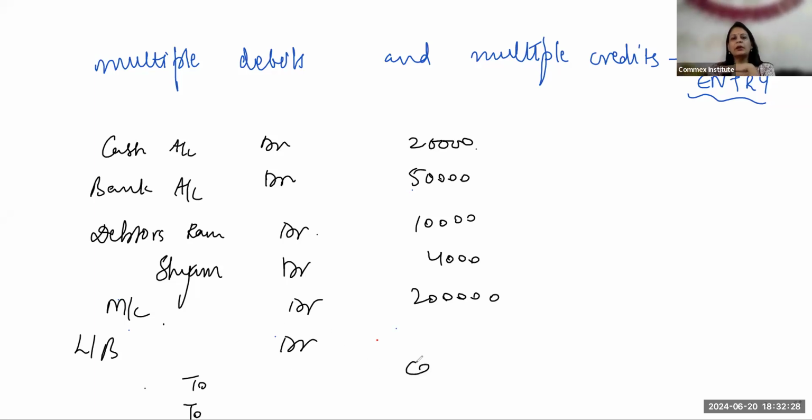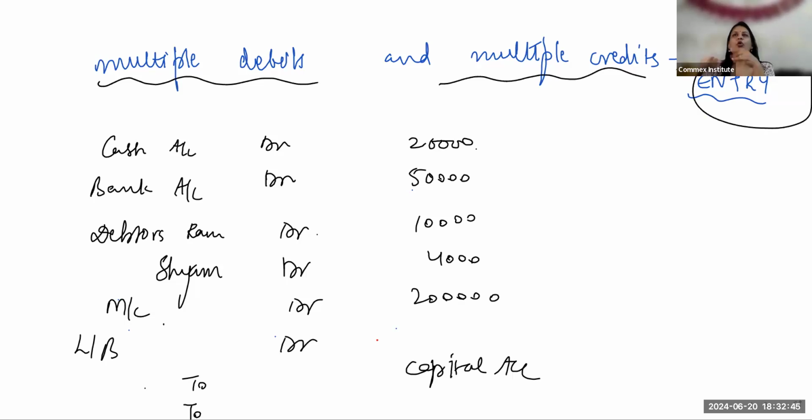Even the capital will be credited: to capital account, to creditors account, to outstanding expenses account, to unearned income account, to bank loan account, bank overdraft account, if any. This is a single entry with multiple debits and multiple credits. The opening entry will always be a long entry, but it's very simple to pass because all the balances are given to you. You don't have to use your brains, you just keep on copying. But if debit and credit don't match, generally your debit will be more than credit, then the balancing figure is capital, which is not given. They'll ask you to calculate the capital yourself.